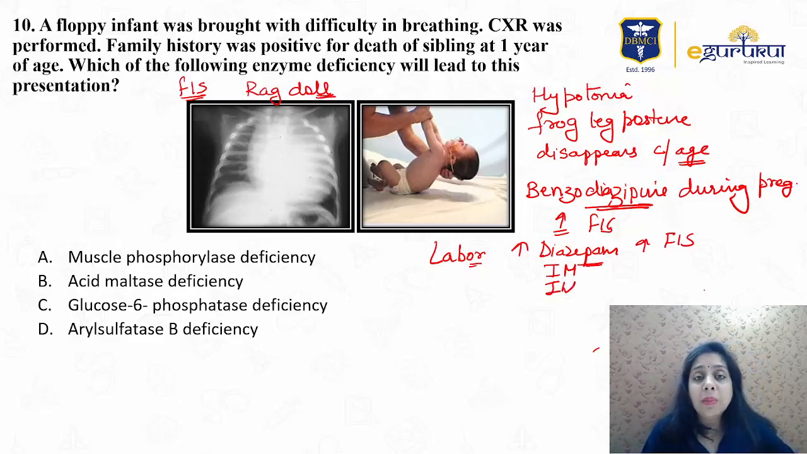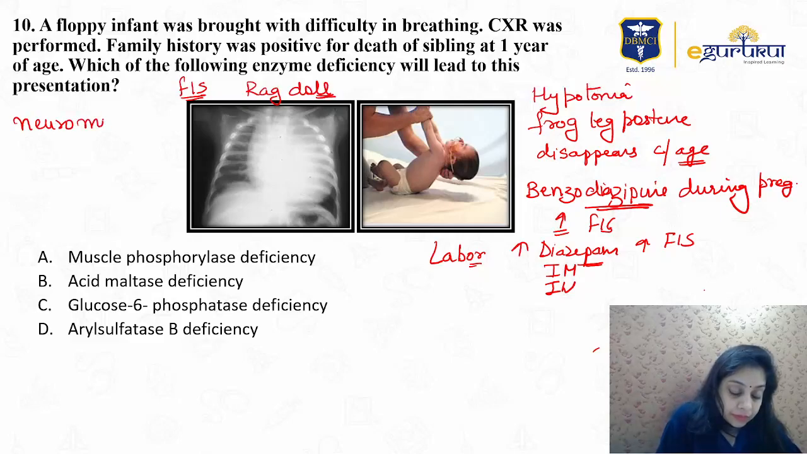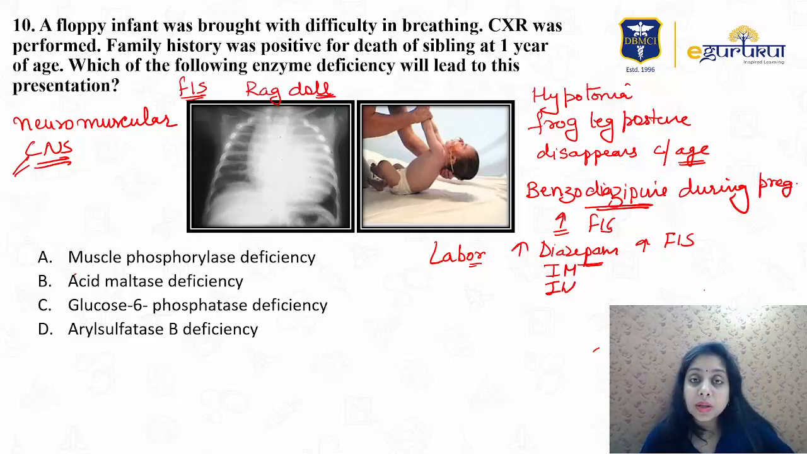FIS actually is an umbrella term. FIS can happen because of a neuromuscular disorder, or maybe a CNS disorder, or both. Out of these, CNS disorders are more common for FIS, okay? And in this, the baby is suffering from what? This is a very obvious answer: acid maltase deficiency, right?